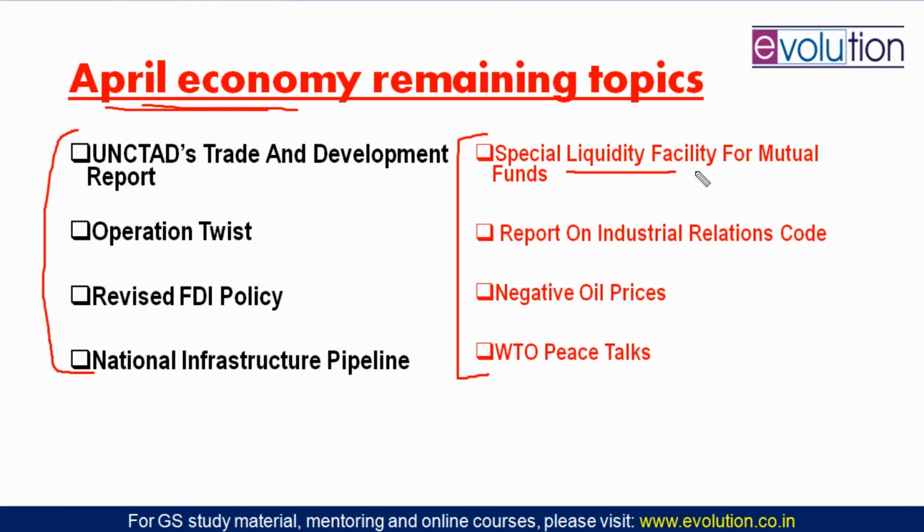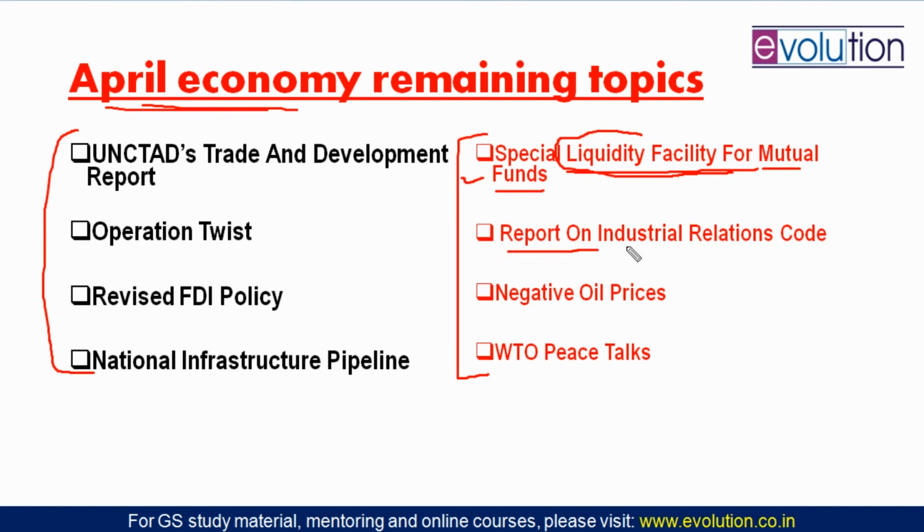First topic is a special liquidity facility for mutual funds. This special liquidity facility of almost 50,000 crore rupees is coming from RBI. This is a special window, a special facility, a special fund for mutual funds. Mutual funds need a revival in India because they are facing a liquidity crunch. They do not have money. So this is our first topic.